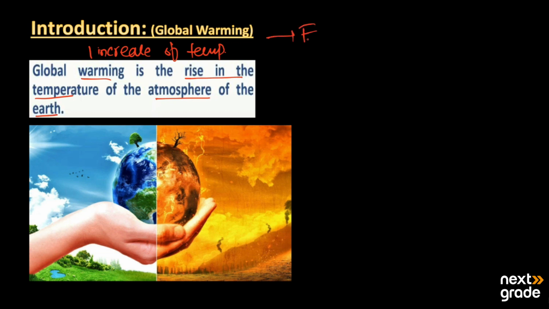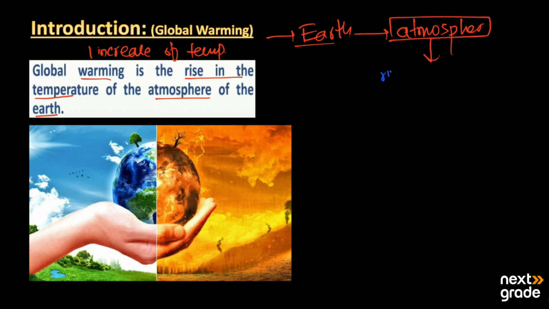The Earth, where we live, consists of the atmosphere where we live. So in this atmosphere, there is a rise of temperature day by day. Now, why is that rise of temperature happening? That rise of temperature is known as global warming